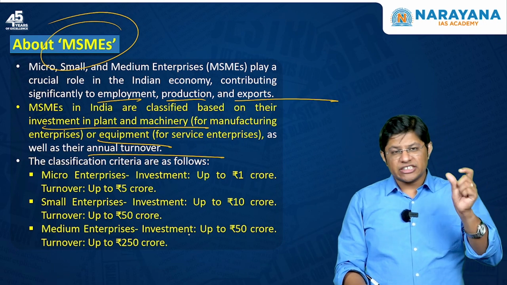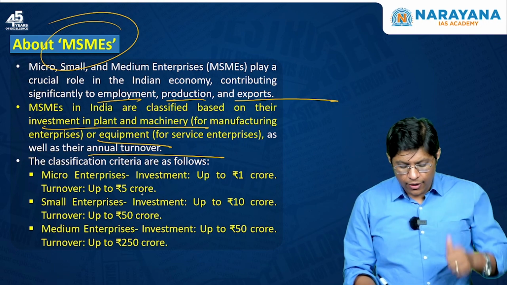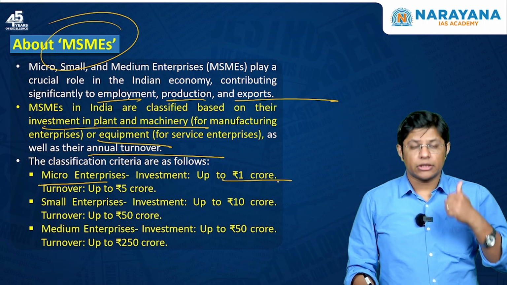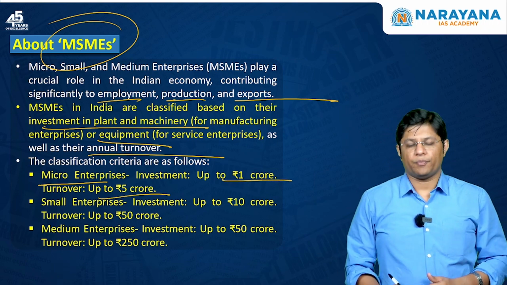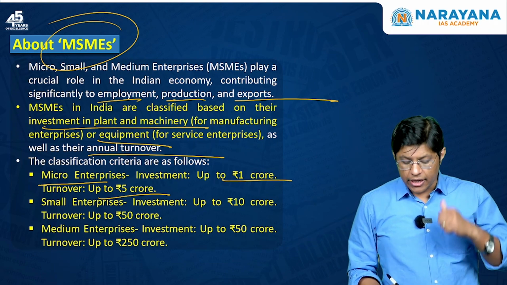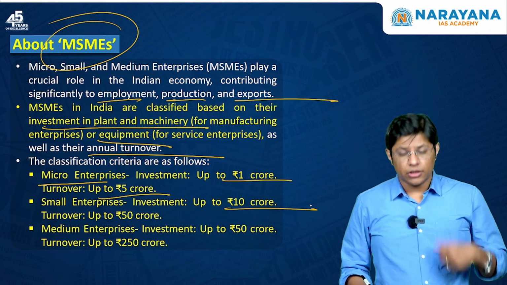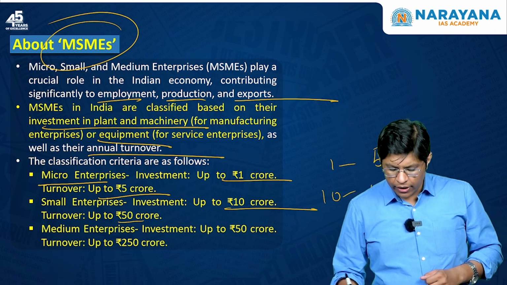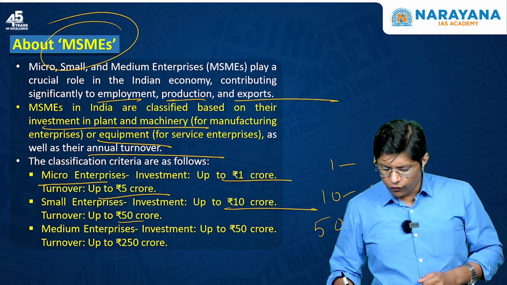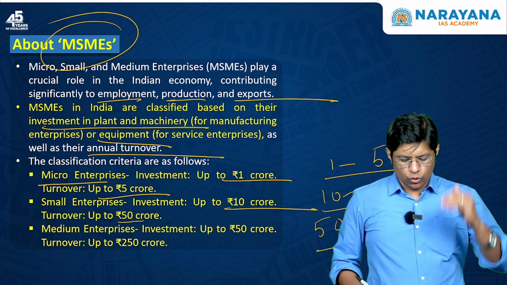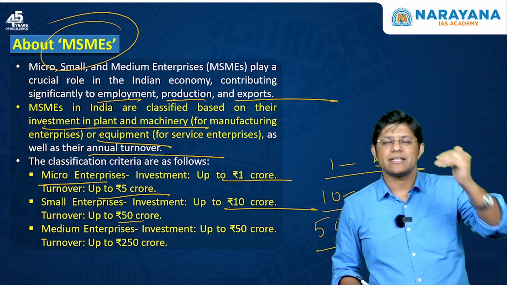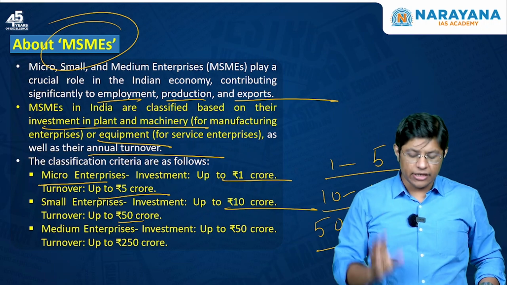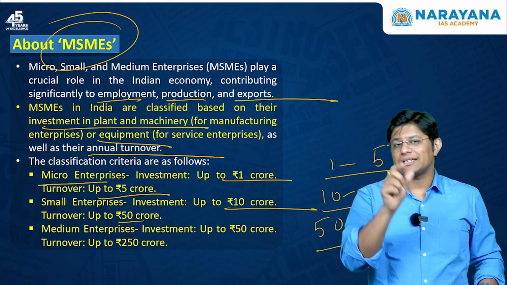So the classification criteria, what is it? For the micro enterprises, the investment up to 1 crore and the turnover up to 5 crore. The small enterprises, investment up to 10 crore, turnover 50 crore. So it's 1 to 5, 10 to 50 and 50 to 250. So micro, small and medium enterprises. I hope you understood this article. So only in this article it was important to understand the interest equalization scheme.